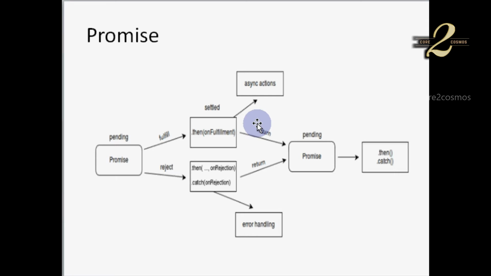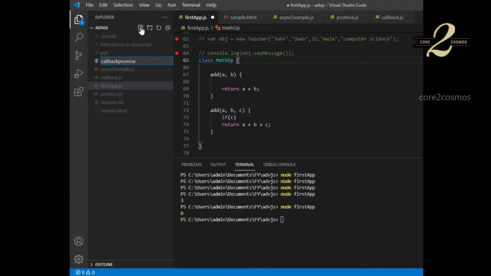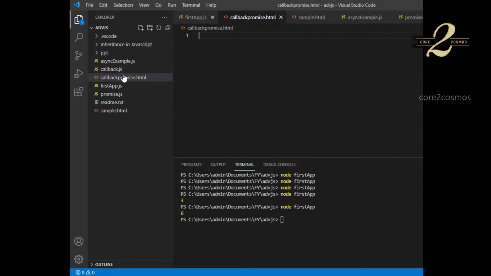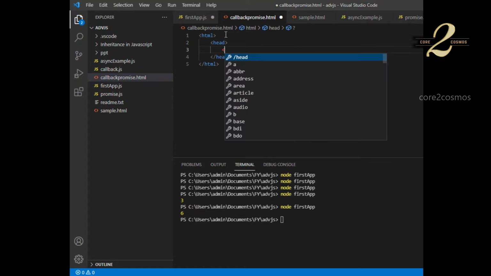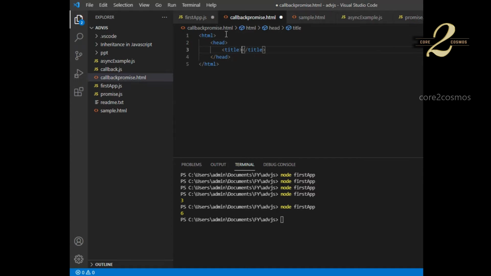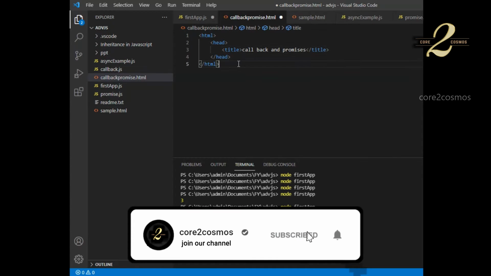Let us understand these callback and promise features with the following example. Callback and promise demo. I will just create one HTML file. I'll say callback and promises.